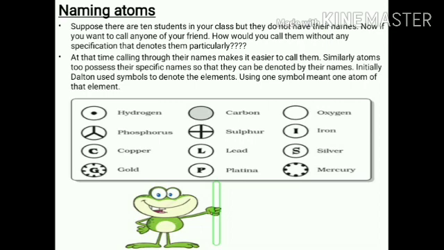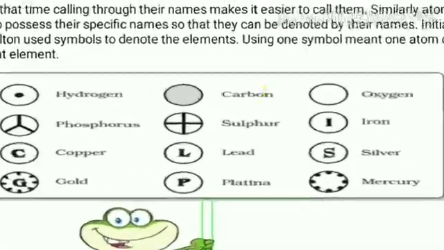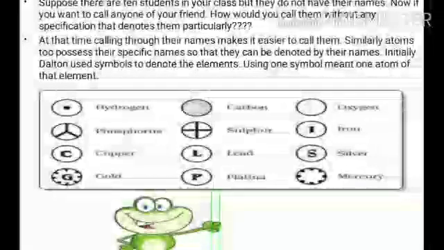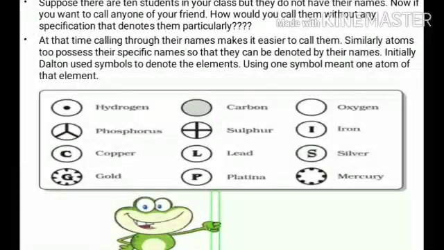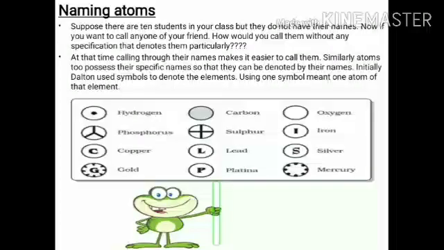For example, this is the pictorial diagram. In this diagram you can see a frog showing you a pamphlet. In this pamphlet, the name of the element and the symbol is given. The symbol is not perfect, but you have to know the names: hydrogen, carbon, oxygen, phosphorus, sulfur, iron, copper, lead, silver, gold, platinum, and mercury. These are some names of elements given by Dalton.